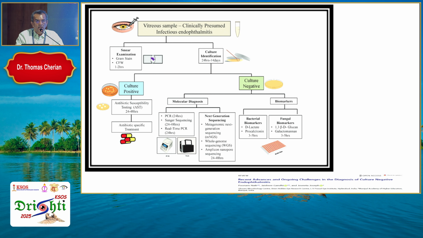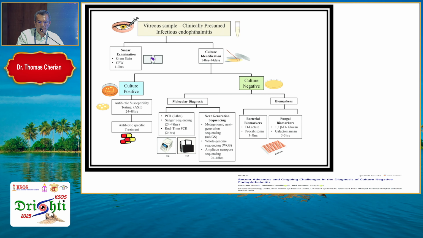So this is the flow chart of how we manage when we get a vitreous sample. Vitreous sample we send for a smear examination and culture identification. If you get a culture positivity, you do the antibiotic sensitivity. Meanwhile, we would have injected the first line of intravitreal antibiotics, and based on the culture positivity and the antibiotic sensitivity, we change the antibiotic as and when required. But when we come to culture-negative endophthalmitis, we don't get a positivity, so we go by molecular diagnosis, PCR or next generation sequencing.